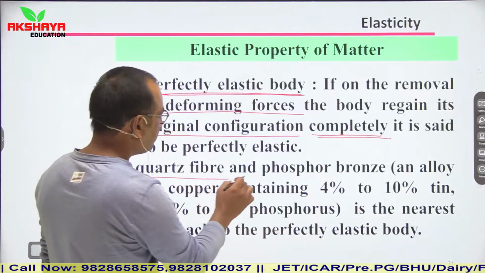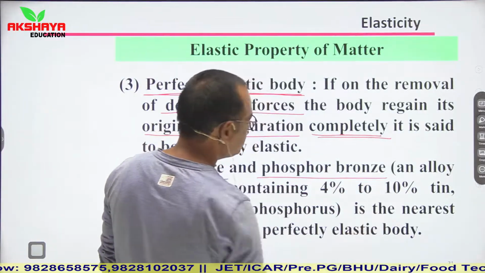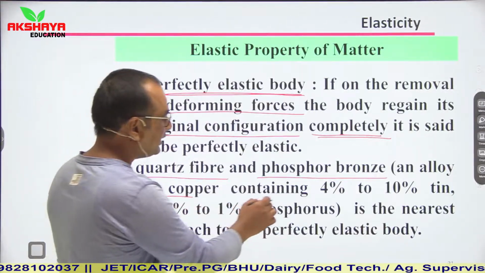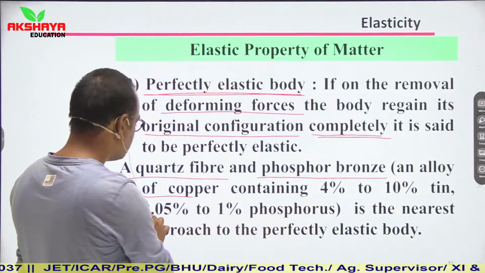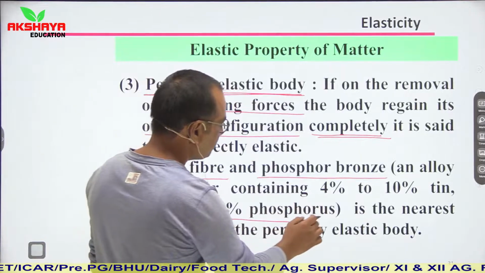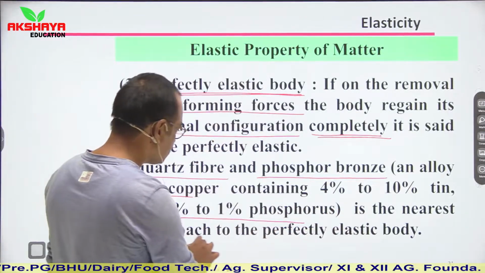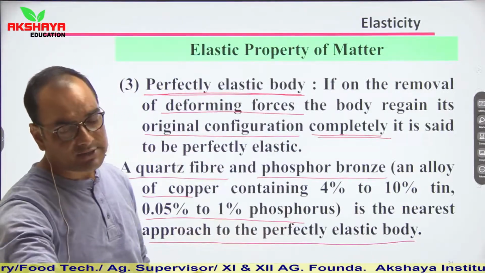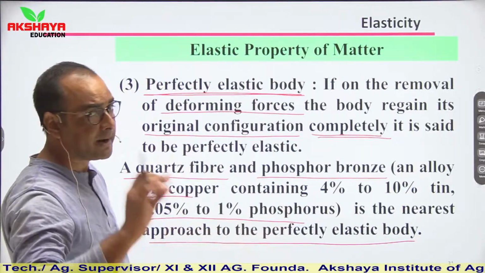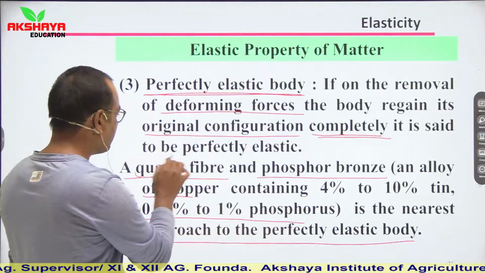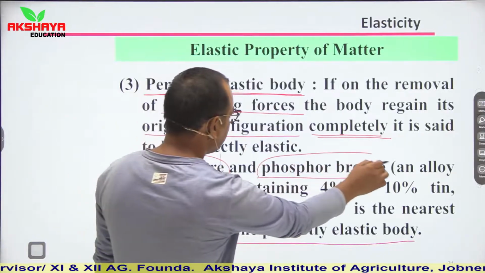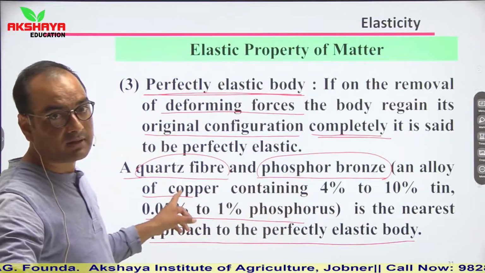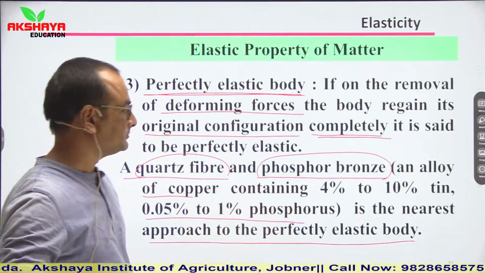A quartz fiber and phosphor bronze. Phosphor bronze is an alloy of copper containing 4% to 10% tin and 0.05% phosphorus, and is the nearest approach to perfectly elastic bodies. So in nature, there is no perfectly elastic body, but we can consider up to an extent that quartz fiber and phosphor bronze are perfectly elastic materials. Phosphor bronze and quartz fiber.